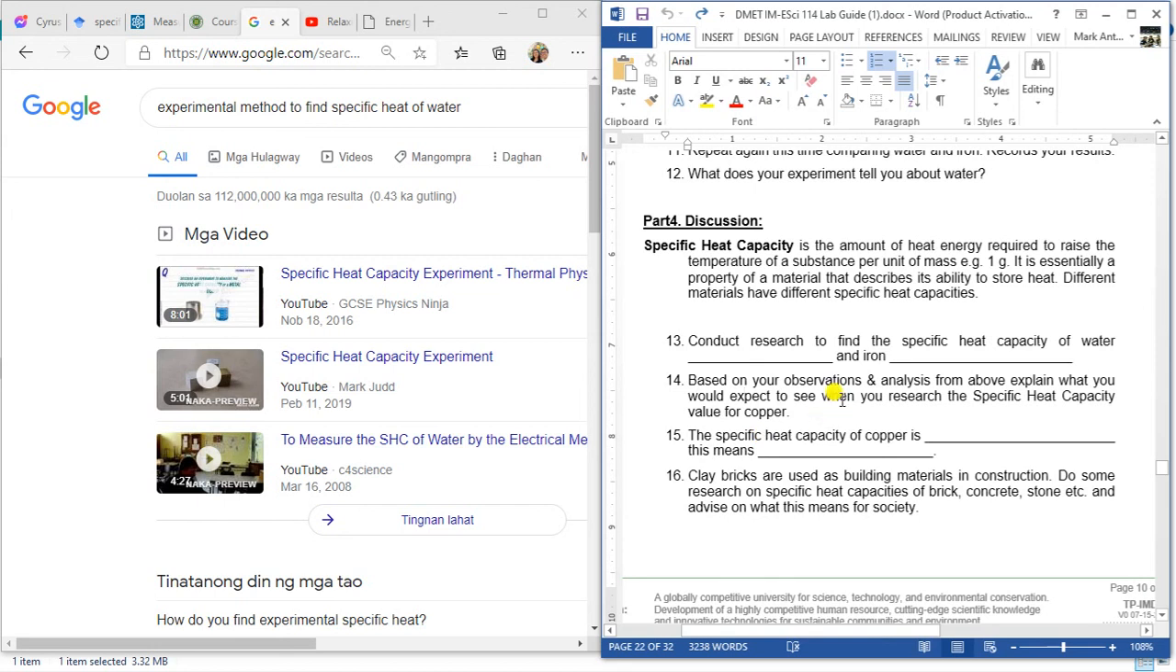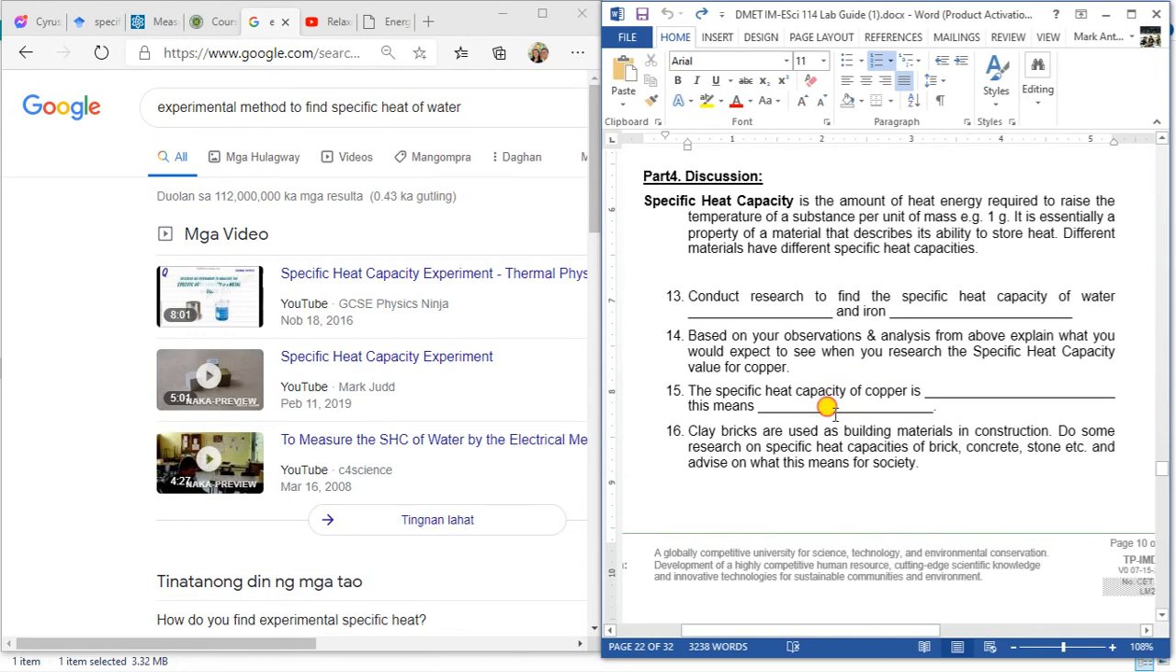Then based on your observation analysis from above, explain what you would expect to see when you research the specific capacity value for copper. So copper also, research the specific heat capacity of copper to give you insights or a clue for question number 14. Specific heat of copper is blank, the value here. This means that maybe copper has a high specific heat capacity, or a low specific heat capacity compared with water.